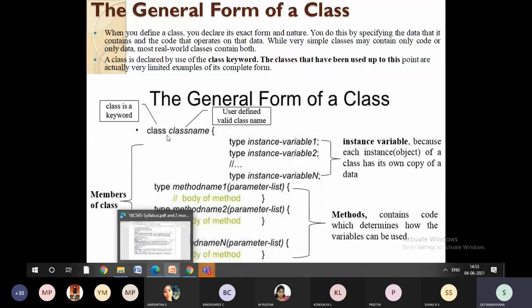Now, to define a class: class followed by the class name. As I said, class is the keyword, and the class name is going to be your user defined name.